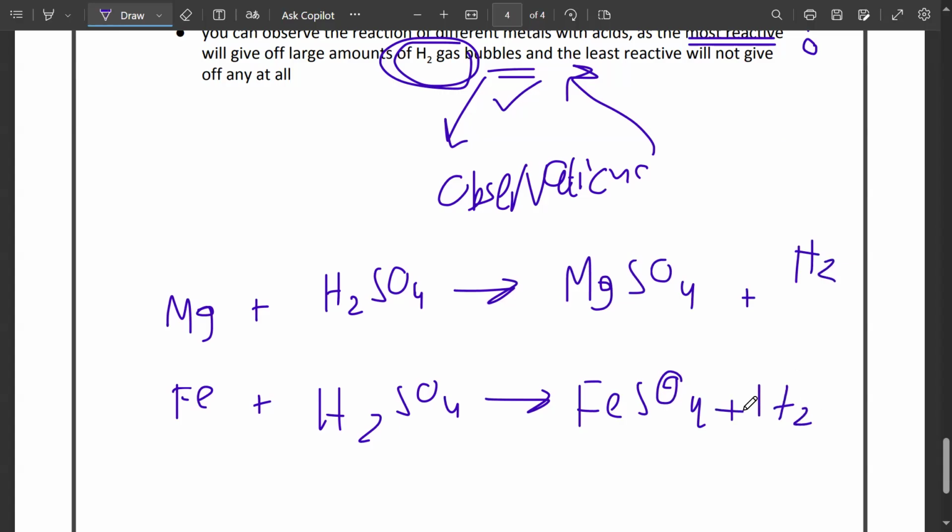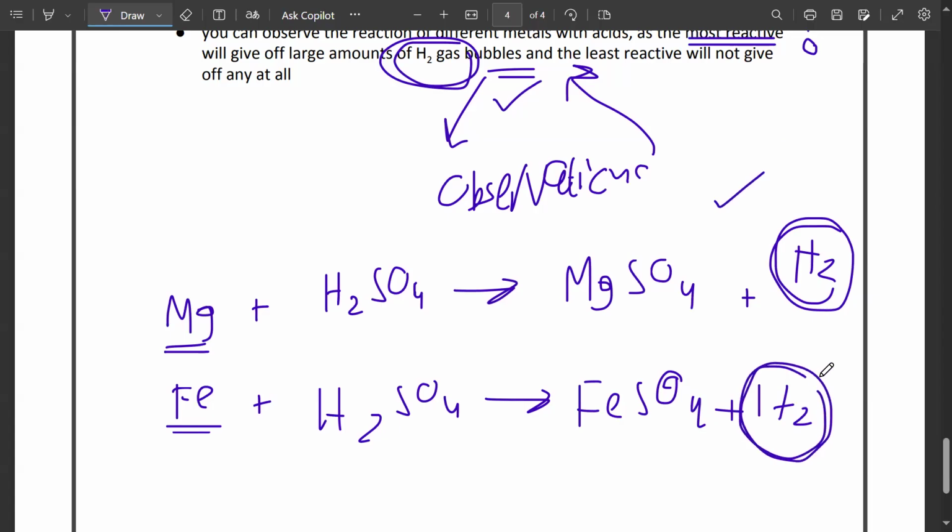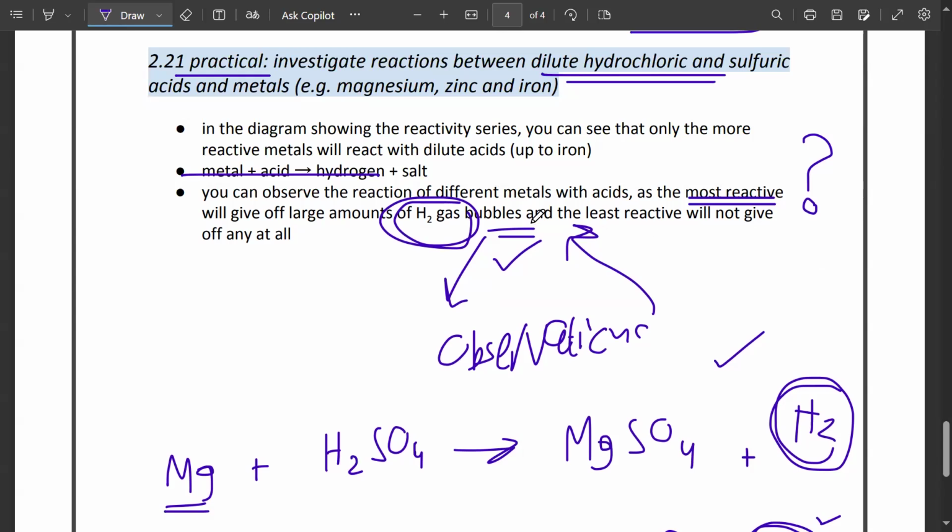Now I know the reaction, but how can you prove that magnesium is more reactive and iron is less reactive? Count the number of bubbles of hydrogen produced when reacting with magnesium. Count the number of bubbles of hydrogen produced when iron reacts with sulfuric acid. Magnesium will have more, so that's why it's reactive. Exactly. They will give off large amounts of H2 gas bubbles. Clear? Yes.